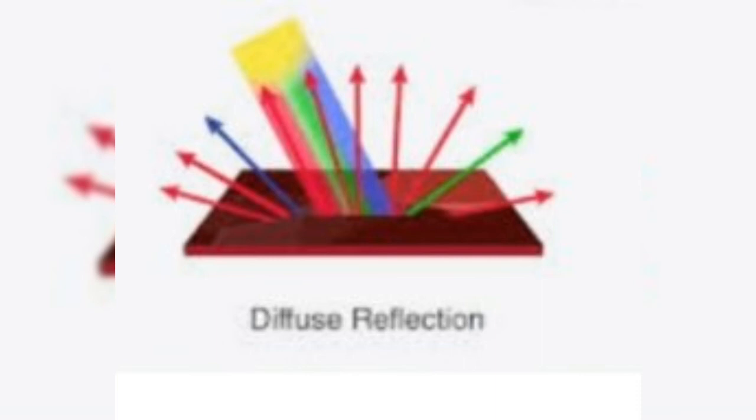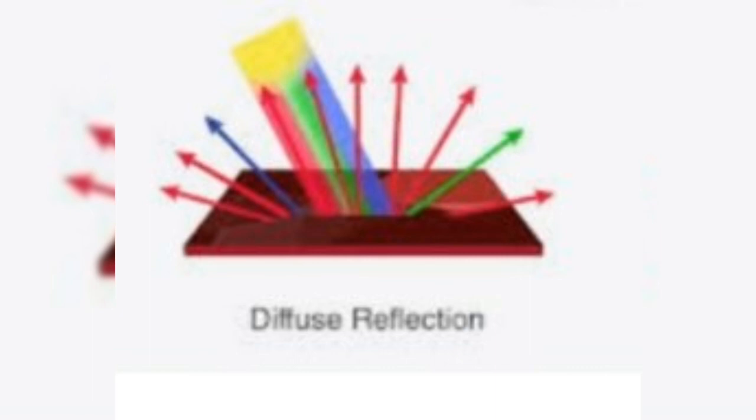Most of the objects around us cause diffuse reflection of light and scatter the light rays falling on them in all directions. We can see the objects only because they scatter light rays falling on them in all directions. Means we can see the objects due to diffuse reflection of light. For example, a book lying on a table can be seen from all parts of the room due to diffuse reflection of light from its surface.